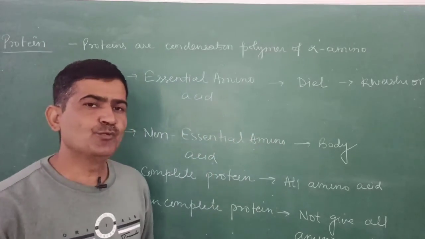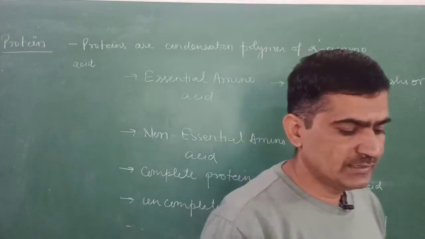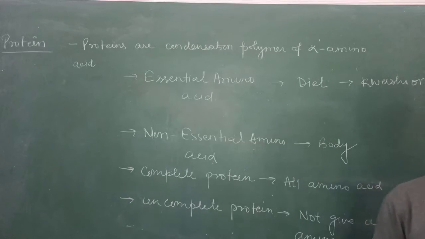Just like wheat gives only one amino acid, and rice gives another amino acid, and these become deficient in the diet. Just like rice lacks an amino acid, such as tryptophan.